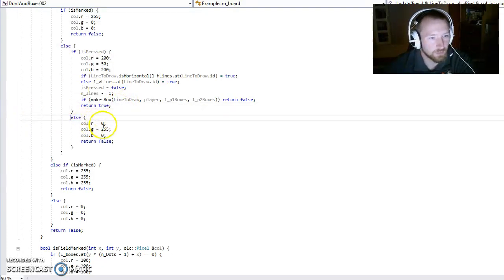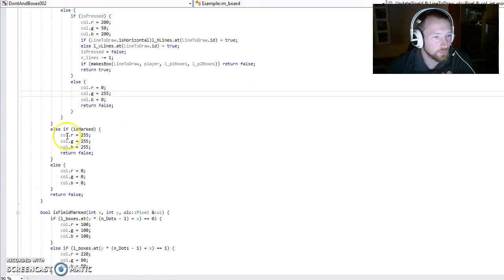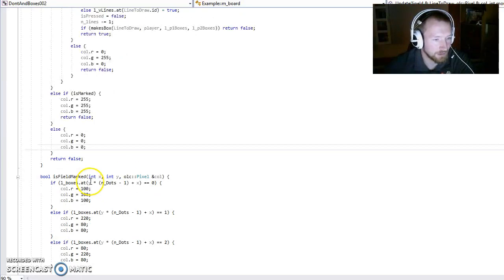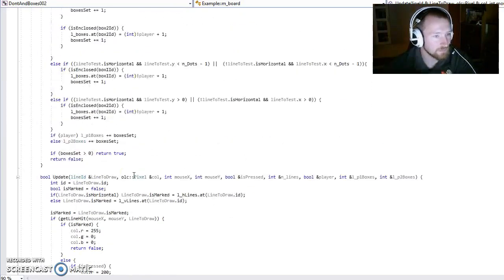If we are just above it and we're not pressing it and it's not marked, then it will be green to show that we could. If we are not hovering above it, it will be white if it's already marked, or black if not. This is pretty important here.